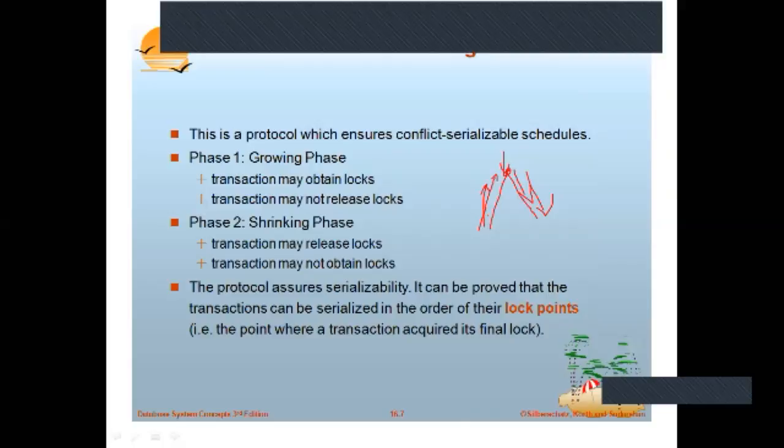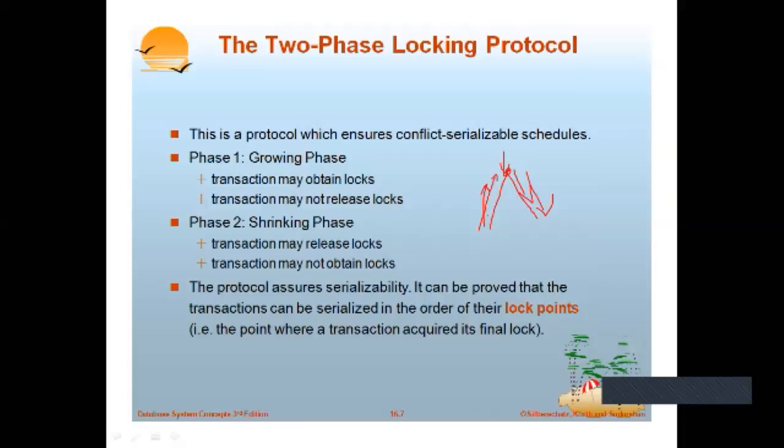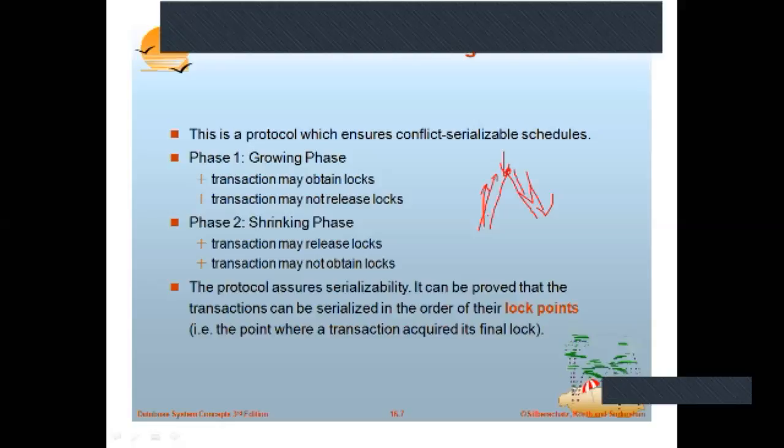That is nothing but strict 2PL, the concept of strict 2PL. If you start locking a data item, unless you want to stop your transaction, you keep on locking. The one time you want to stop locking and start unlocking is when you complete your transaction. That is called the shrinking phase, and once you start unlocking, you cannot lock the data again.